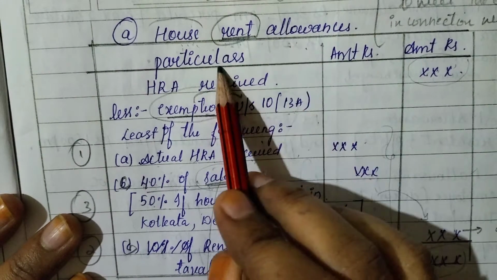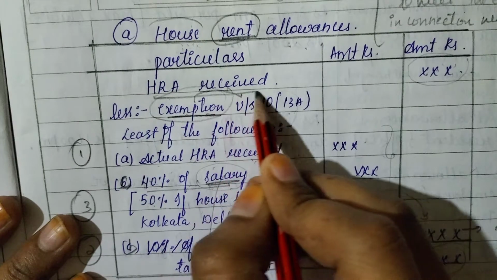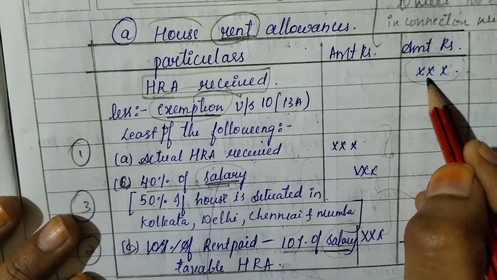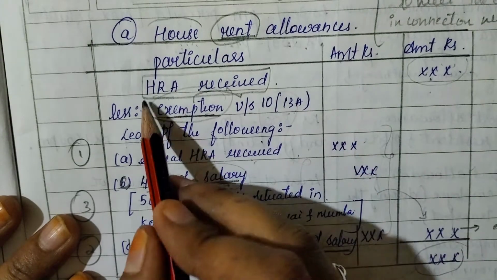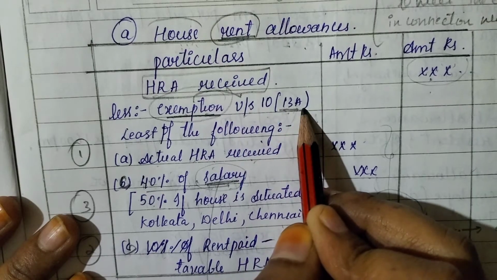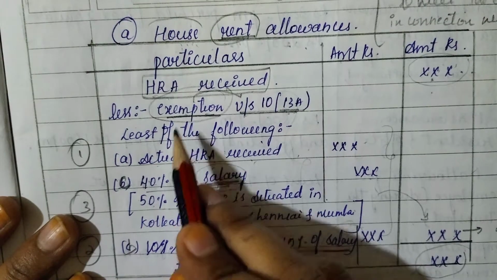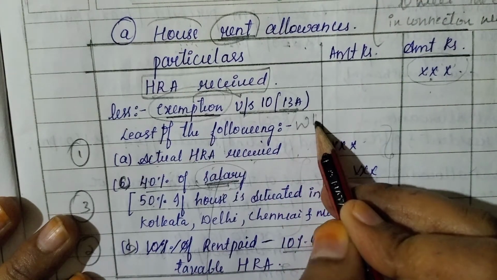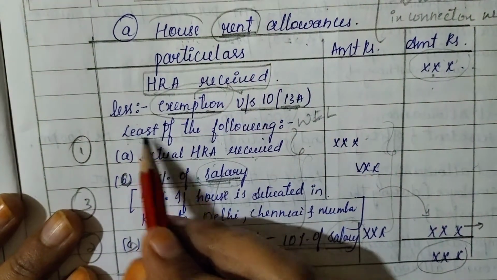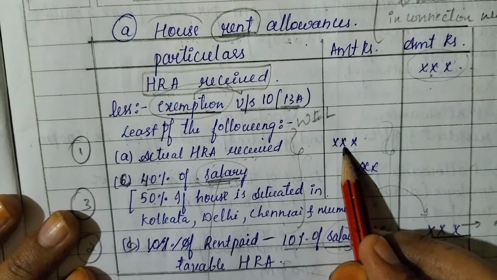House rent allowance: particulars, amount, rupees. First, in the question they will give HRA received. Take the amount in the outer column. Remember, two columns, please. Less: exemptions under section 10(13A). If you don't remember this section, please don't mention it, just write less exemptions. Least of the following, whichever is less from these three. What are those? Actual HRA received, which is the same amount you take here.